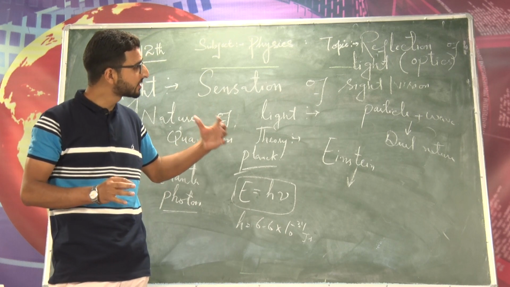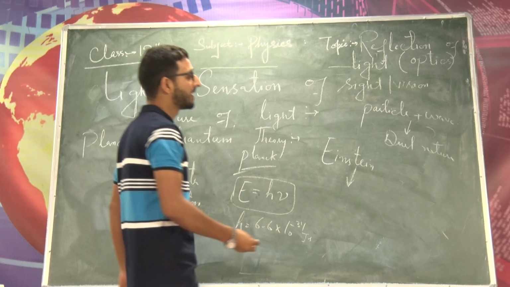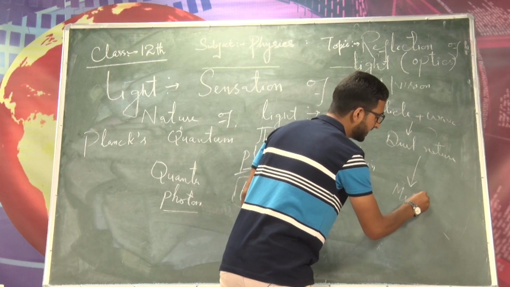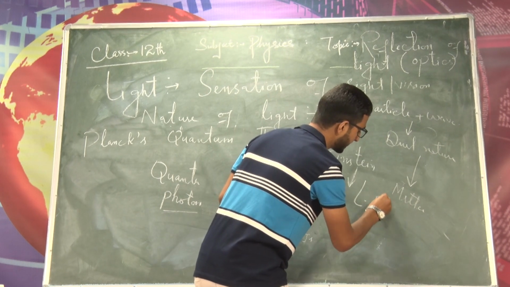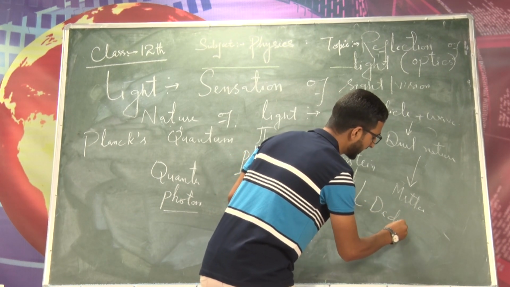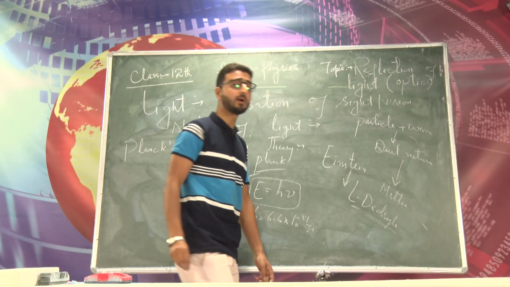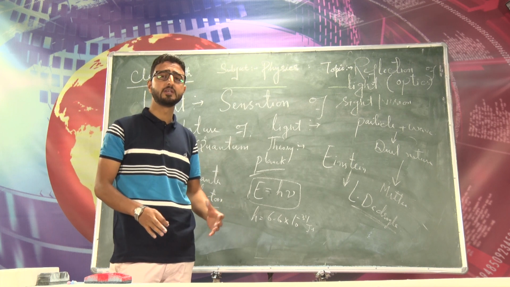Later on, this concept of dual nature of light, or dual nature of radiation, was extended to matter as well by the scientist Louis de Broglie. Louis de Broglie around 1924 extended the concept of dual nature of radiation to any matter in the universe.